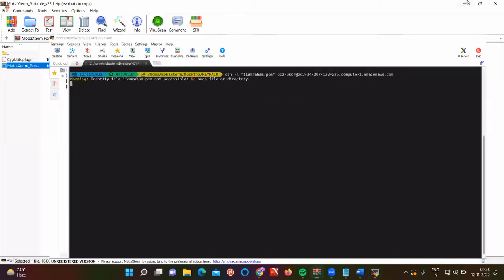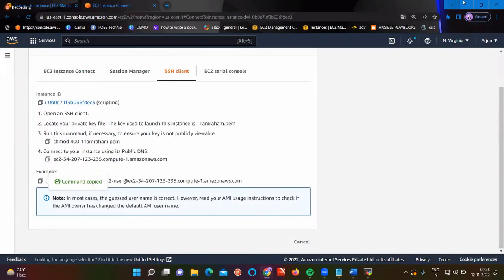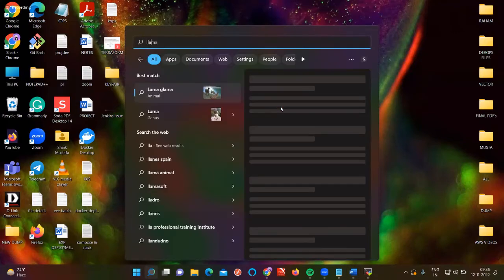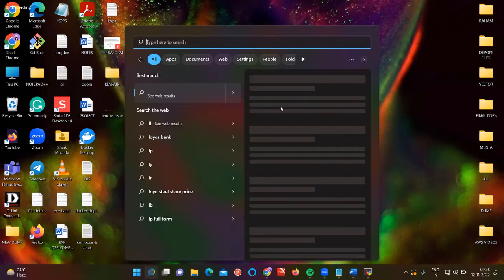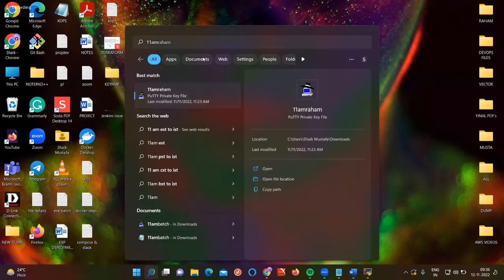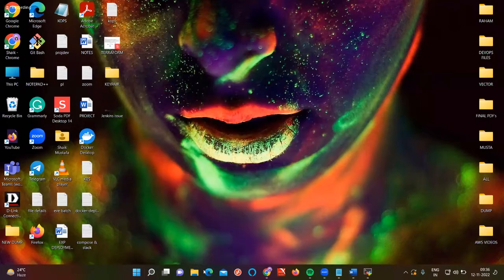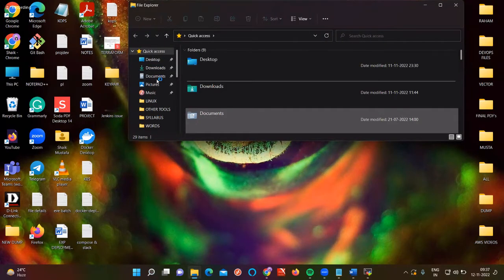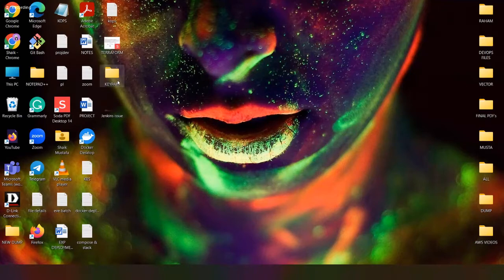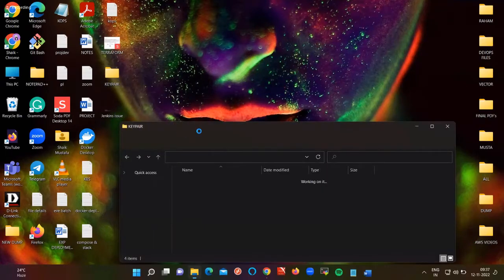I think this SSH key is not on this desktop. Let me move this to the desktop actually. So this key pair is in downloads. Let me go to downloads. The server is not opening for you. Okay.